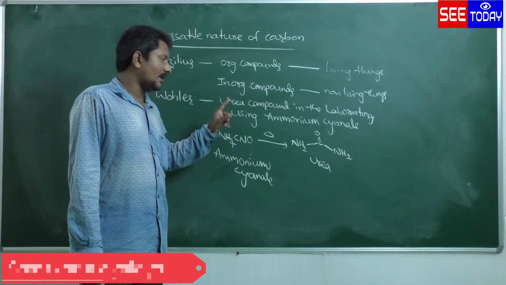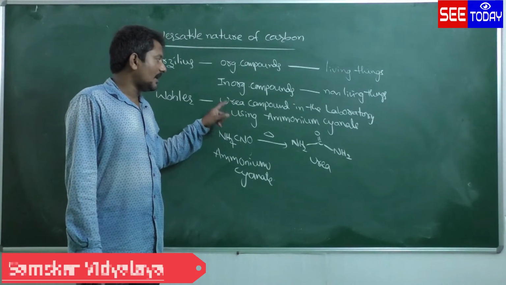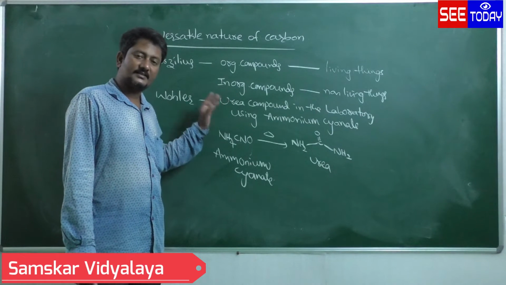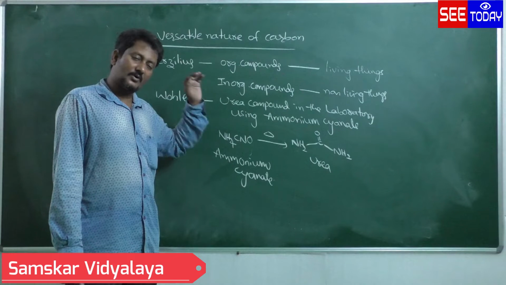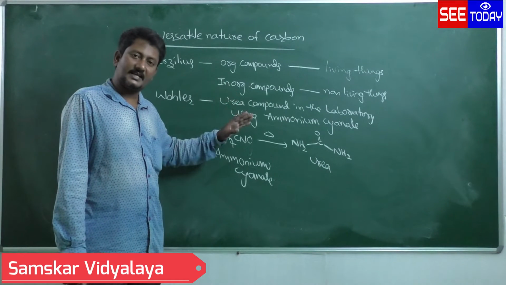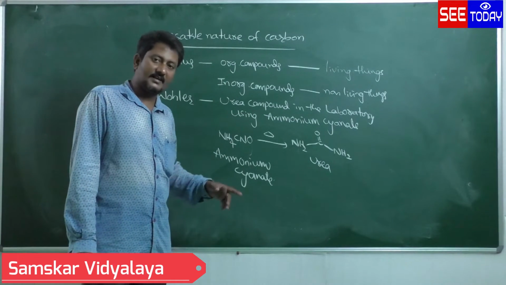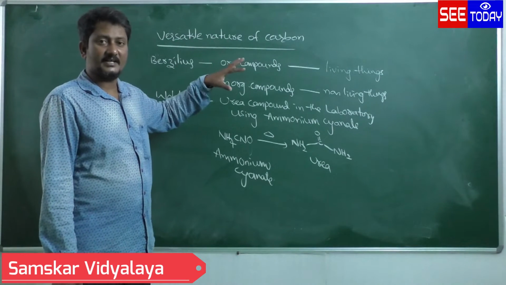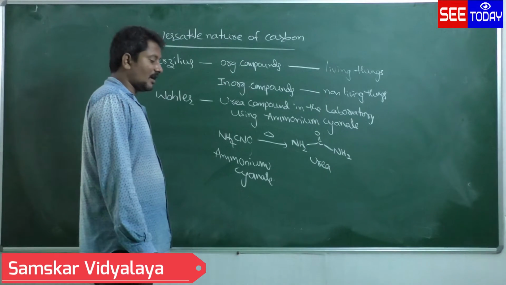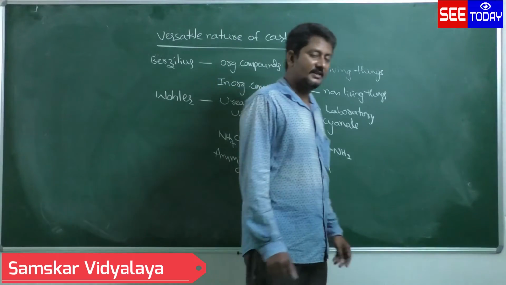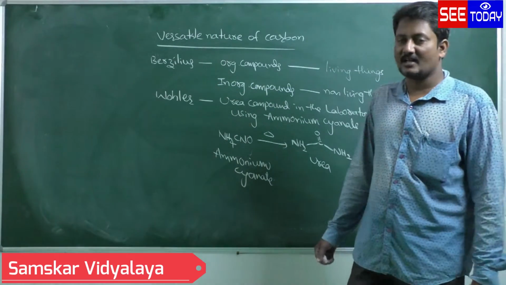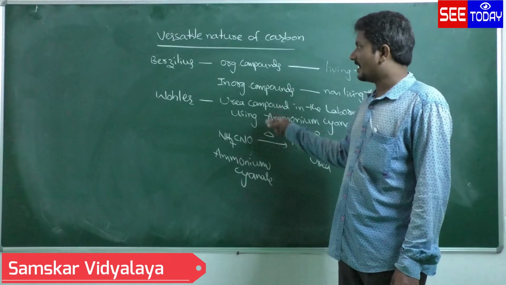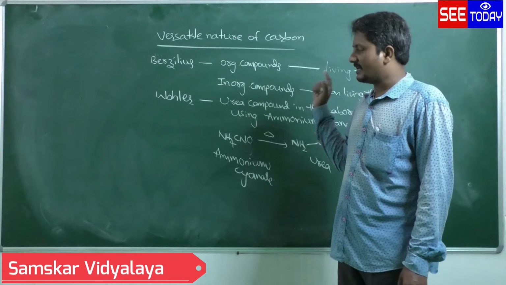But according to Wohler, urea was synthesized in the laboratory using ammonium cyanate. Then he said that organic compounds can be obtained from living things as well as non-living things. Such kind of nature is called versatile nature. Versatile nature means carbon compounds can be obtained from living things, and in addition, they can also be obtained from non-living things.